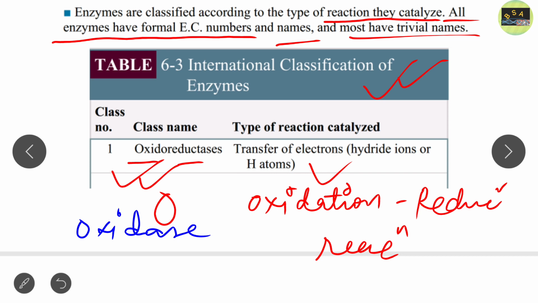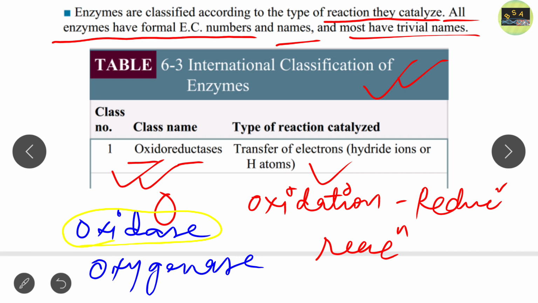Another example is oxygenase. So it is also related to oxygen. Here the oxygen is directly incorporated into the substrate. So in case of oxidase, oxygen is used as an electron acceptor but not incorporated into the substrate. But in case of oxygenase, oxygen is directly incorporated into the substrate. And another example is peroxidase. So these are some examples of class 1 oxidoreductase.